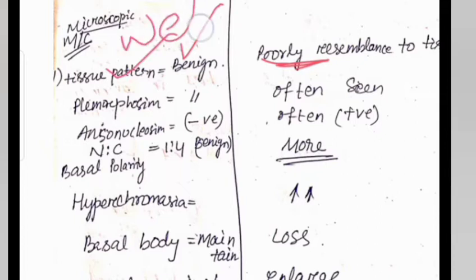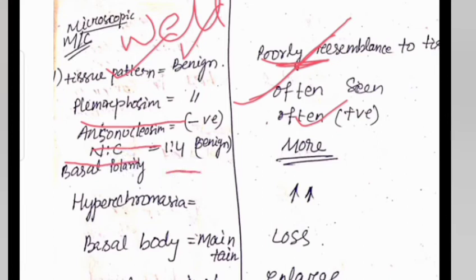Pleomorphism in the benign case may be found less, but in the malignant we often find anisonucleosis. Fragmentation of the nucleus is absent in the benign, but it is often seen in the malignant. The nucleus to cytoplasmic ratio is 1:4 in benign, whereas it is more, that is 1:1, in the malignant due to the anaplastic growth of the malignant tumor.